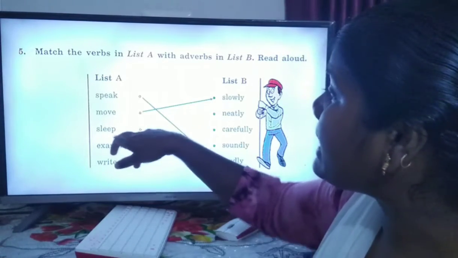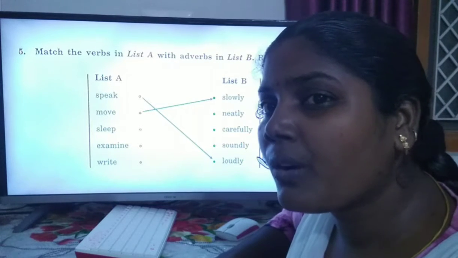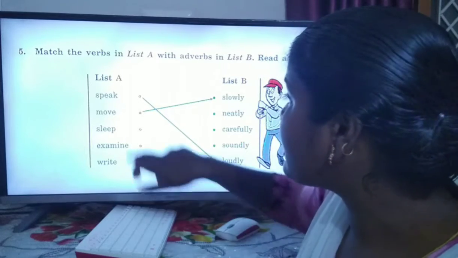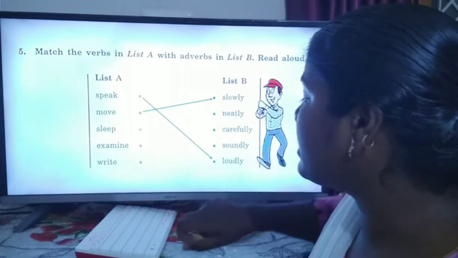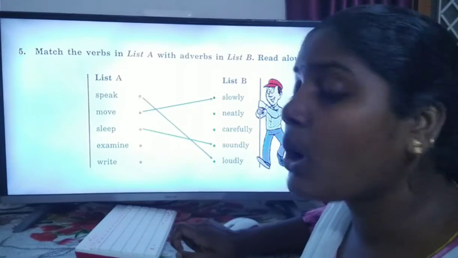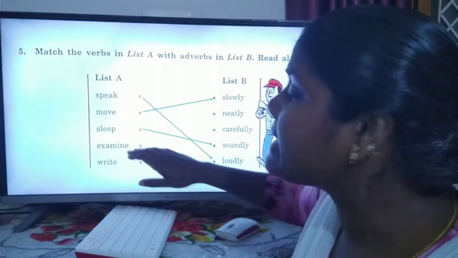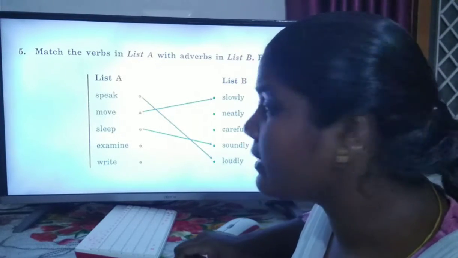And sleep is a verb. Which adverb is suitable for sleep? Sleep neatly, carefully, soundly. So sleep soundly. Next one is examine.